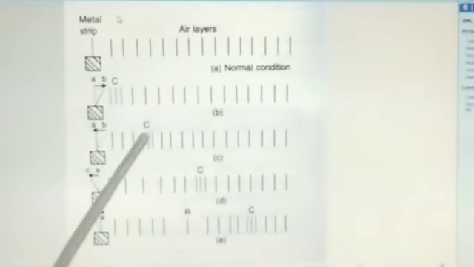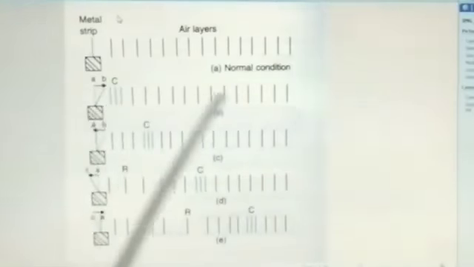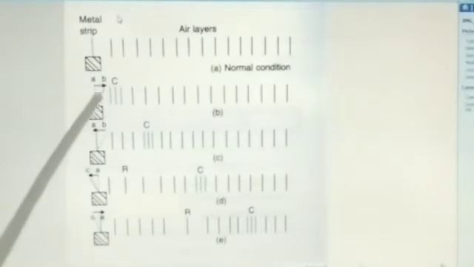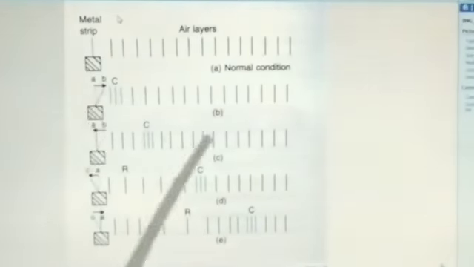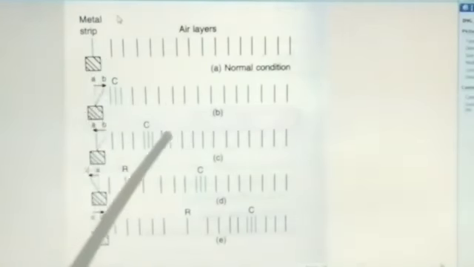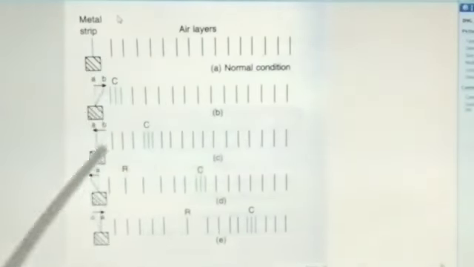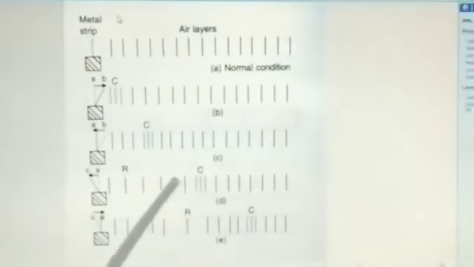And here the particles of the medium are vibrating in the direction of propagation of the wave. This type of wave propagation is called longitudinal waves.